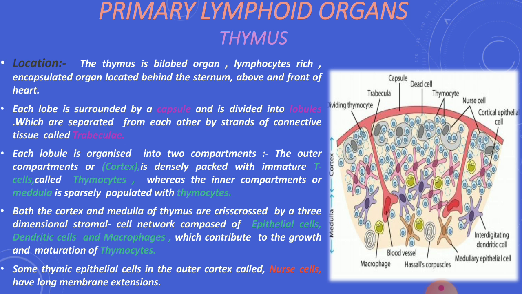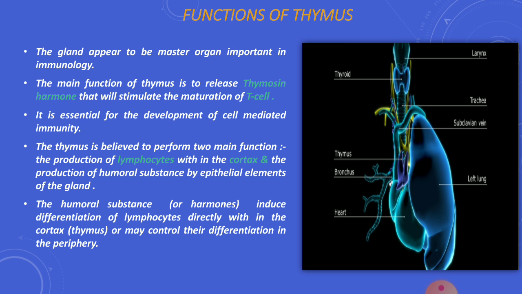Both the cortex and medulla of the thymus are crisscrossed by a three-dimensional stromal cell network composed of epithelial cells, dendritic cells, and macrophages. Function of thymus. The thymus gland appears to be a master organ of importance in immunology. The main function of the thymus is to release thymosin hormones that will stimulate the maturation of T cells. The thymus is essential for the development of cell-mediated immunity. The humoral substance induces differentiation of lymphocytes directly within the cortex.